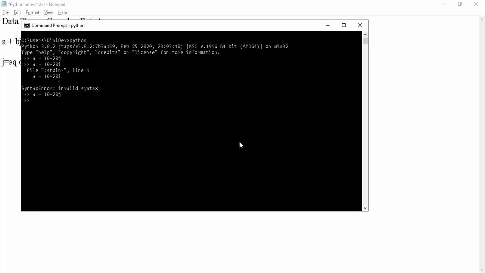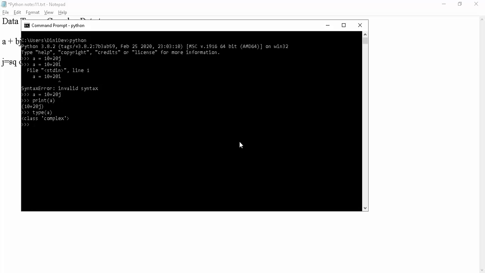So a equal to 10 plus 20j. Now I print the value of a: 10 plus 20j. You can also check the type of a. This is the complex data type. Are you clear, guys? Suppose I want the real part, not the imaginary part.